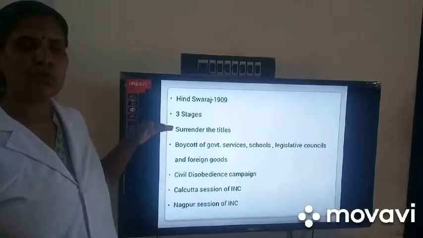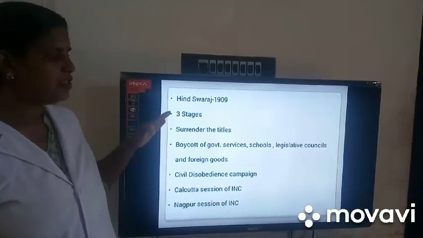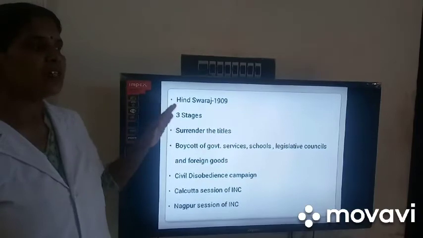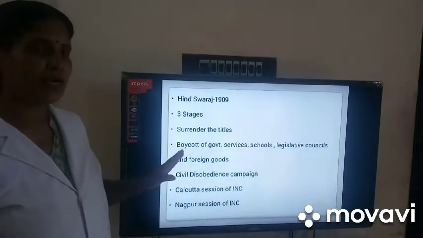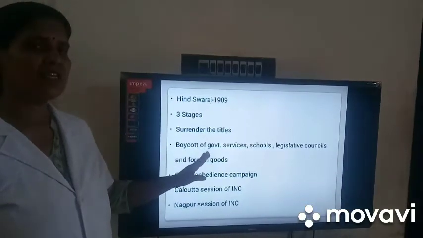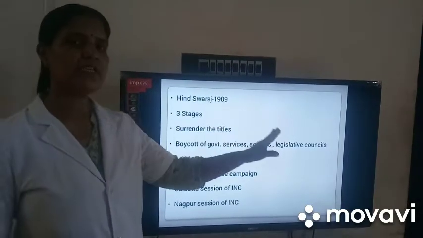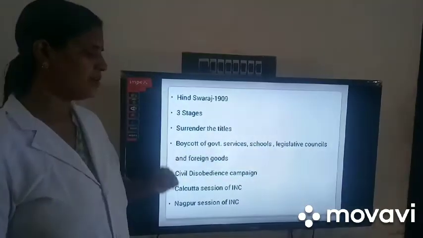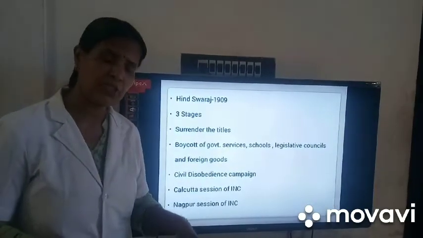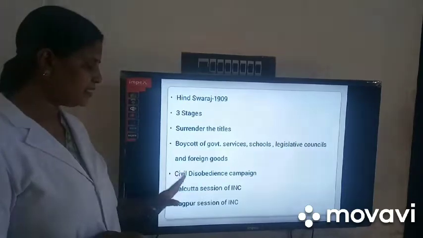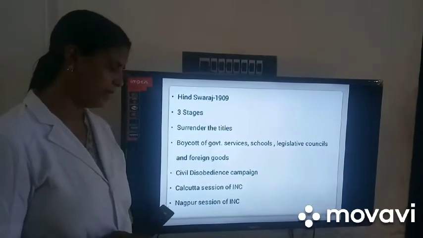And he organized this movement in 3 stages. First stage, he asked them to surrender the titles given by the British government. Second, boycott of government services, schools, legislative councils and foreign goods. And if the government followed repressive measures, organizing the civil disobedience campaign.